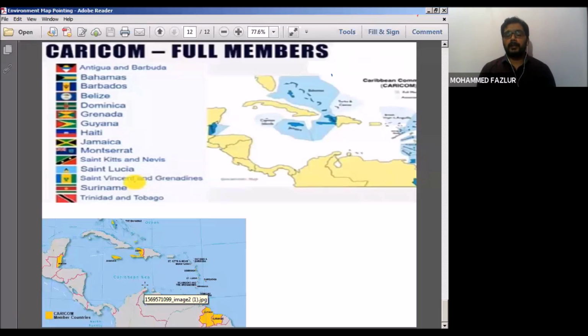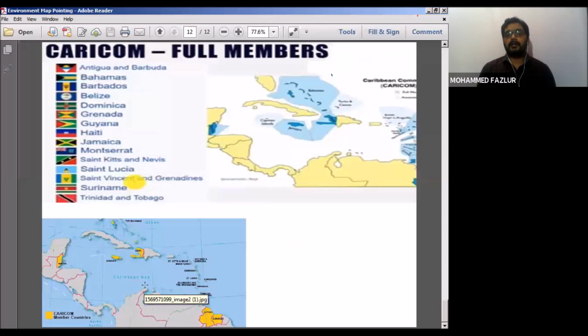India recently extended a line of credit. On the basis of a line of credit, India has promised that it will lend or grant to this CARICOM group.